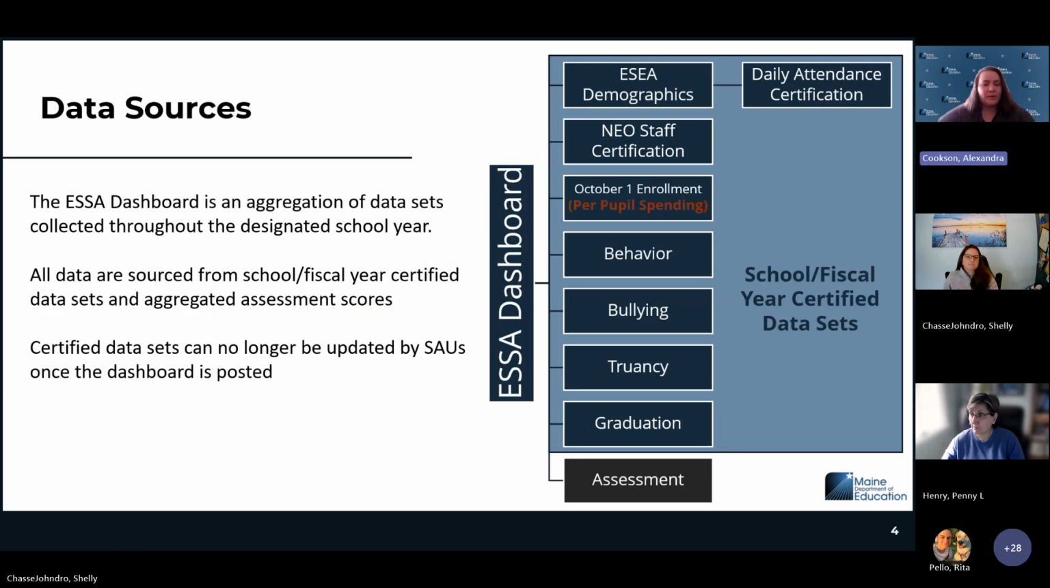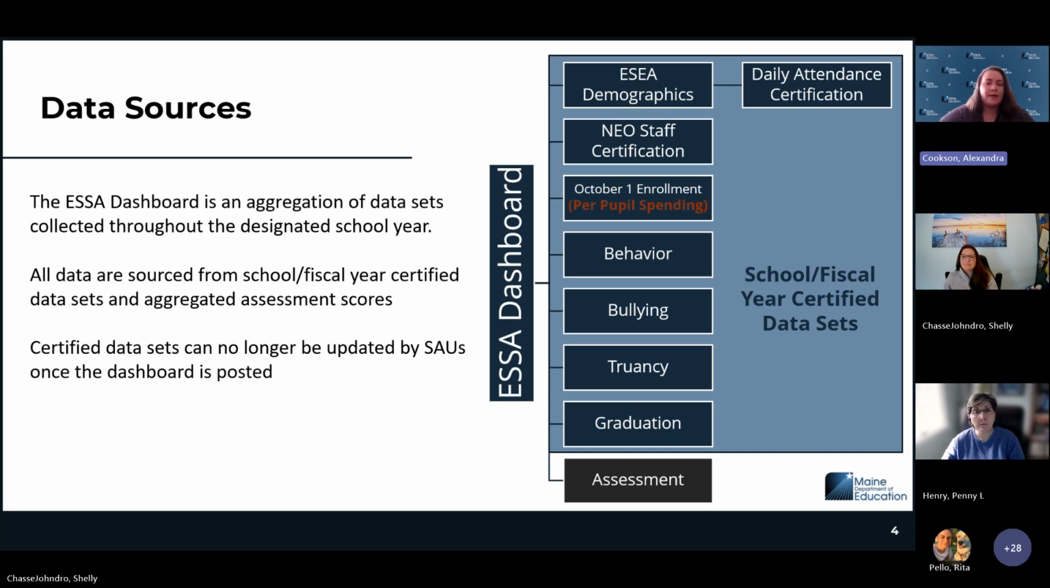All of the data sources for the ESSA dashboard are aggregations of data sets that are collected throughout the school year. If you're looking at the 23-24 school year, for example, that data has been collected from all of the data sets collected from Maine School Administrative Units that school year. We have quite a few collections each year based on different requirements. We have our ESSA demographics, which is our May accountability date collection. That is driving our enrollment data as well as daily attendance. We'll get into that a little more later on.